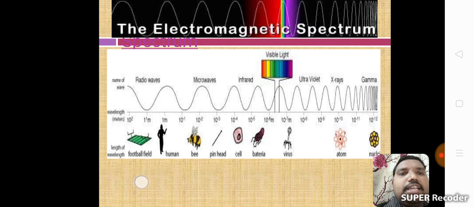Radio waves are the size of a football field. Next, 1 meter, that is a human. Next, 10^-1 to 10^-2, a bee. Next, a pinhead at 10^-3, a cell at 10^-4, infrared waves, 10^-6 bacteria, and then virus at 10^-7 meters, atom at 10^-10, nuclei at 10^-12. These go from the large size of particles to very small size of particles.